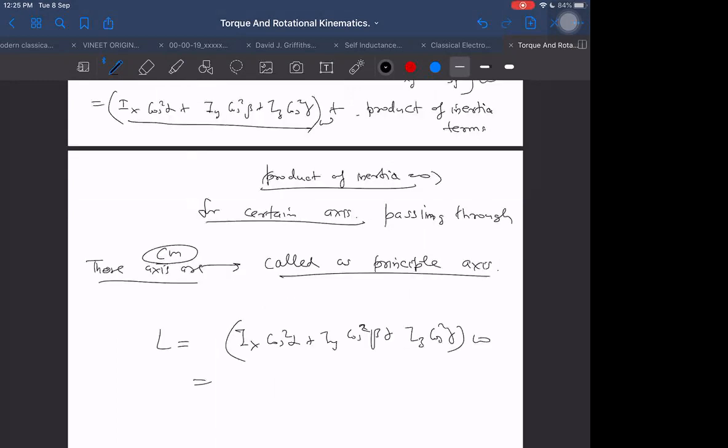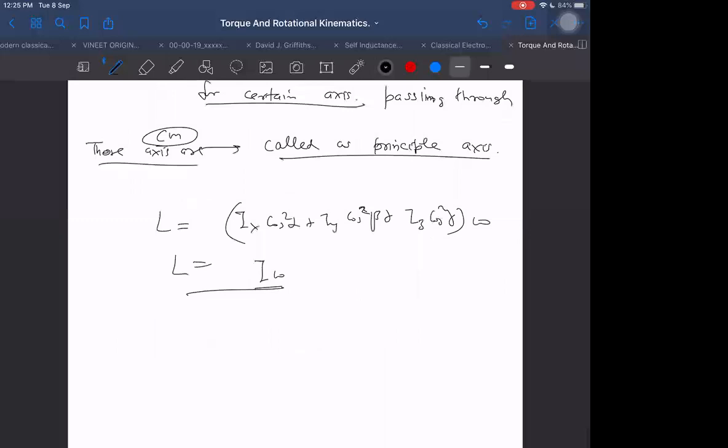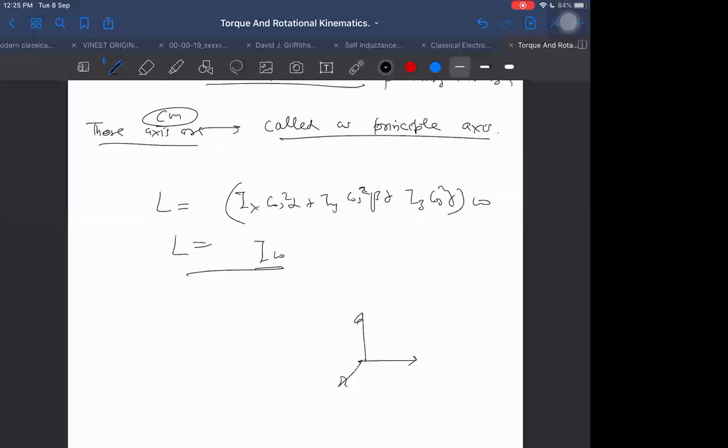That is also equal to I into omega. I told you before that if I know the moment of inertia about 3 symmetric axes passing through the center of mass, symmetric axis means this should have some symmetry. I gave you one diagram before, that if some kind of symmetry exists and I have 3 symmetric axes, and about them I know the moment of inertia is Ix, Iy and Iz, and I have cos square alpha plus a.